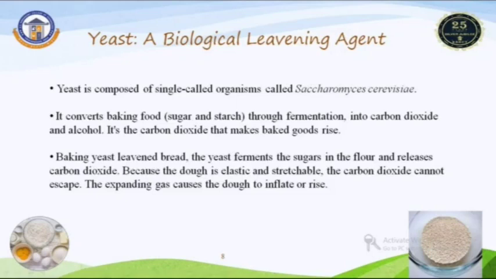I have already given short notes about yeast. Yeast is a single-cell microorganism. The scientific name is Saccharomyces cerevisiae. The yeast fermentation process produces CO2 and ethanol. This is the natural fermentation process end product. This CO2 raises the